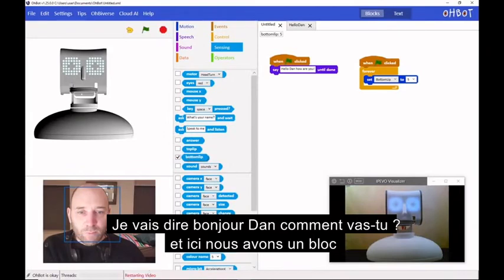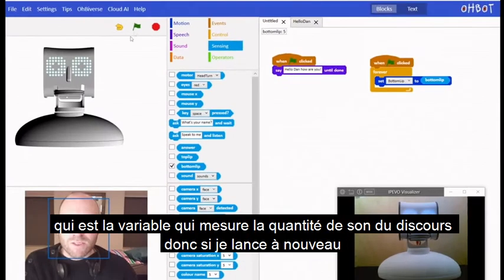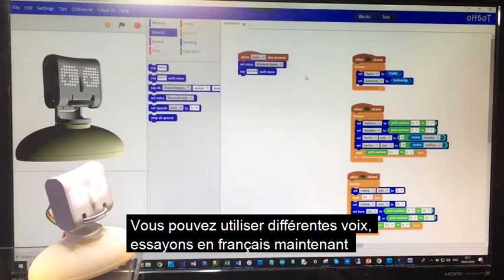And here we've got a block that is the variable that measures the amount of sound from the speech. So if I run those, Hello Dan, how are you? You can just use different voices. Spell French now. Let's try that one. Bonjour.